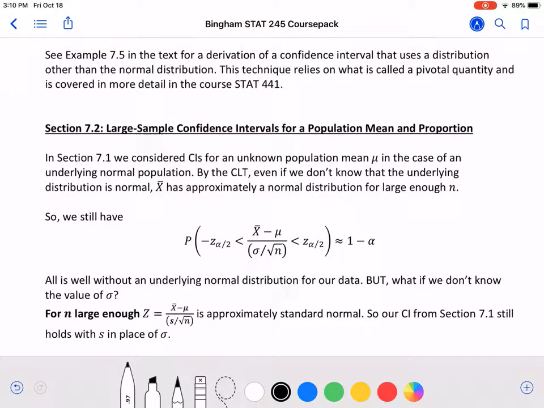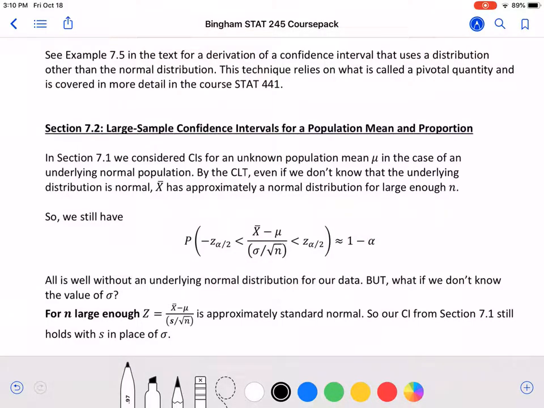We saw in section 7.1 that we can construct a confidence interval for the population mean mu under the case where we had normal data and that sigma, the population standard deviation, was known. We'll now talk about what happens if we do not have normal data or we do not know sigma and we relax those assumptions.